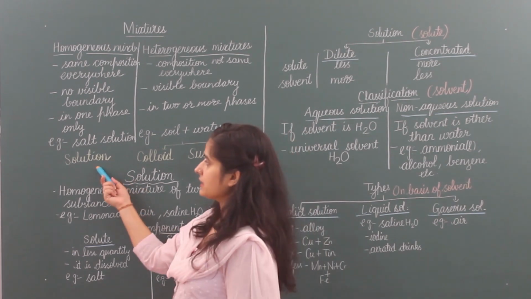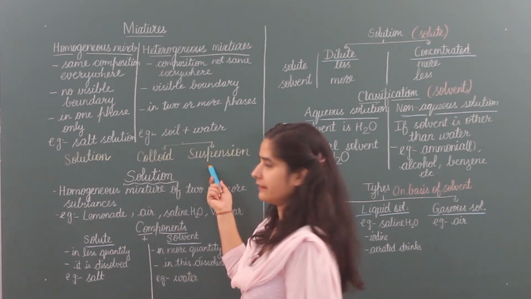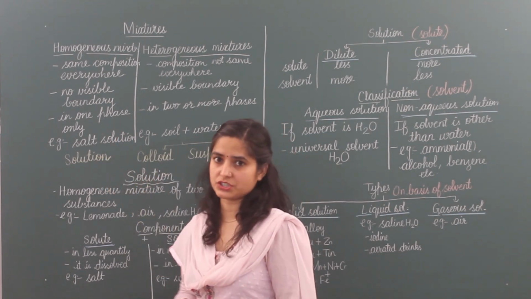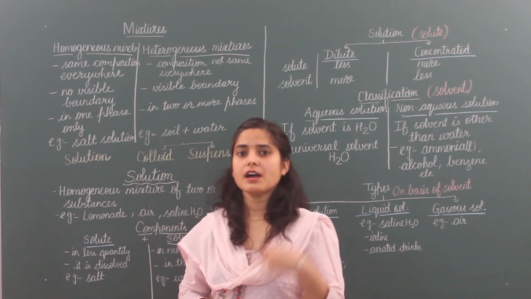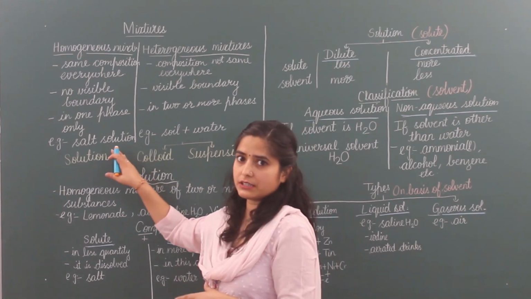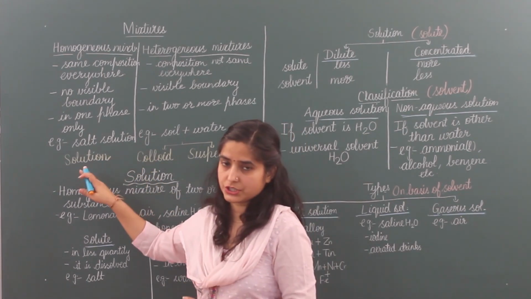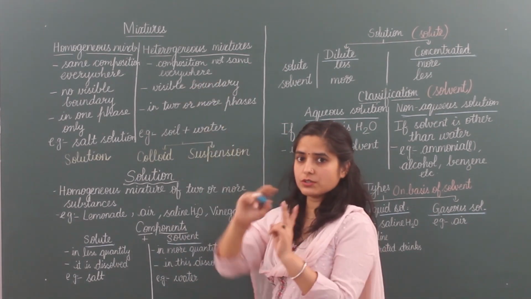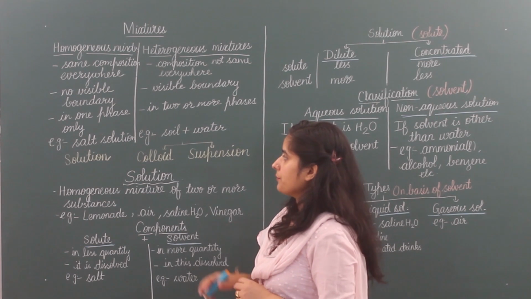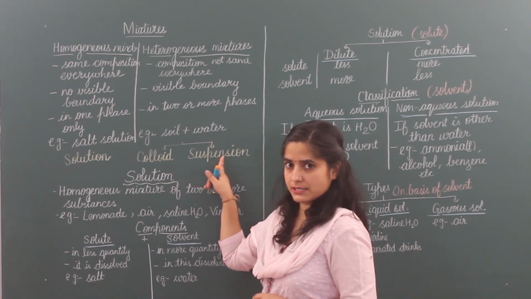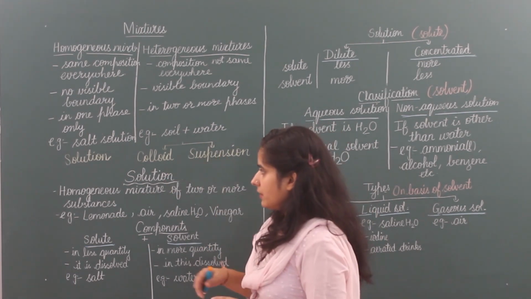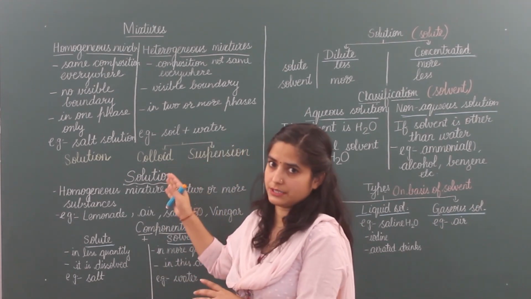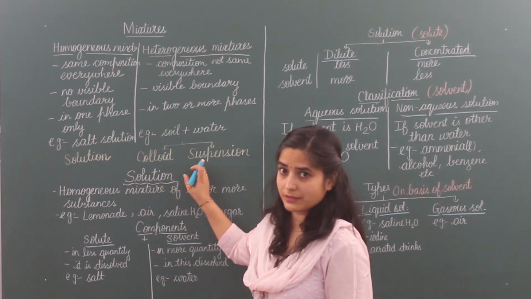Next, I have written here solution, colloid and suspension. This is a further classification of mixtures. In homogeneous mixtures, the mixtures we are taking are always in the form of solution. We always say them solution. But in heterogeneous, two types of mixtures are here, colloid and suspension. In the next lecture, we will study this in detail. So today we will not discuss this.